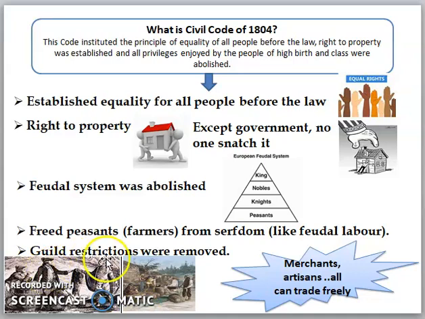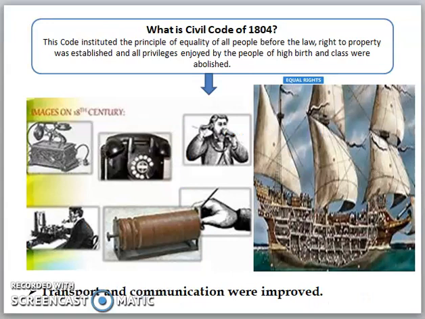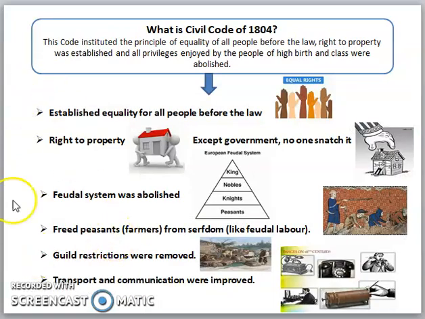Post that, the guild restrictions were removed. Prior to this, the peasants were taxed heavily for trade purposes. Now, the merchants and artisans can all trade freely. Post that, we had an important improvement in the fields of transportation and communication. This increased trade. So, you can find all six points beneficial.